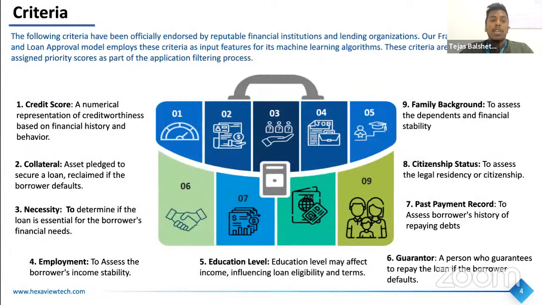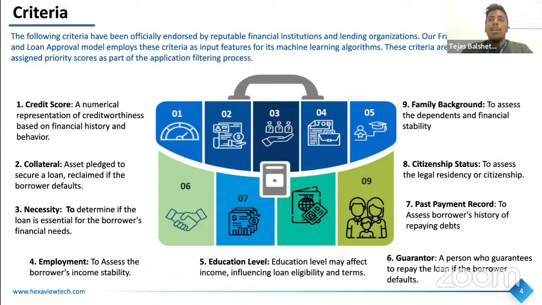So we score the applicant based on a few factors. Some of them are listed here. For example, credit score, collateral, necessity of the applicant, the employment history, the education level of the applicant, if the applicant has a guarantor, the past payment record, citizenship status. If the applicant is a US citizen, they should be given a bit more priority as this application would be based in the US, and also the family background to know about the dependents of the person applying for the loan. These are just an overview of the factors. In the background, we are utilizing 22 different factors for scoring the candidate.